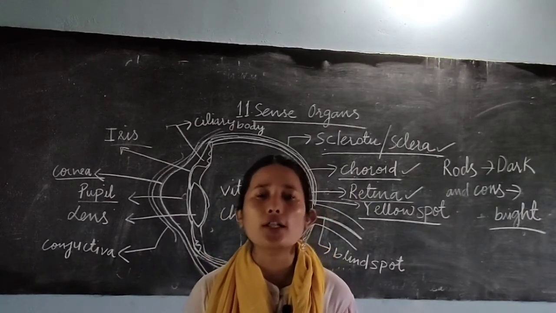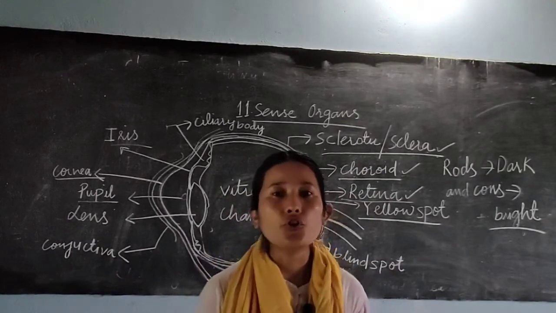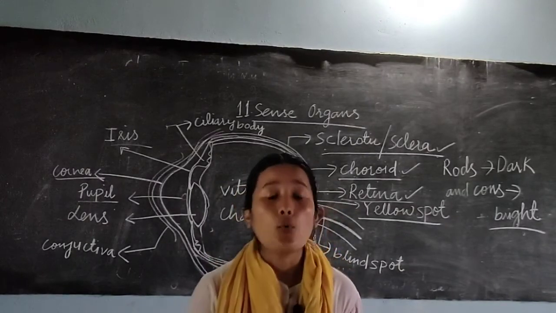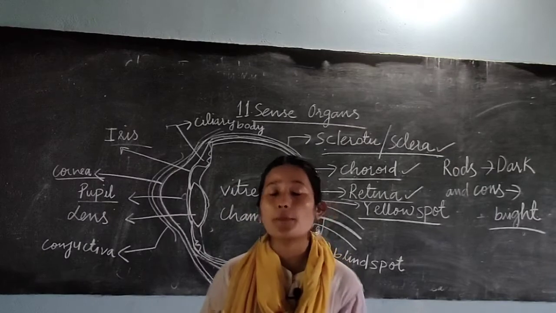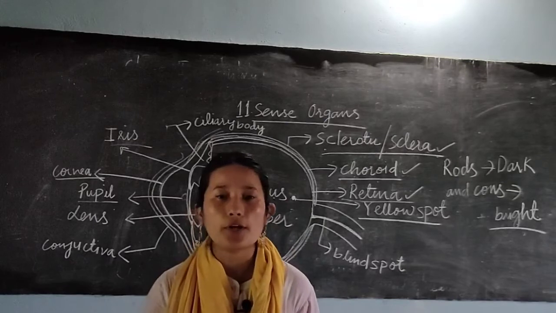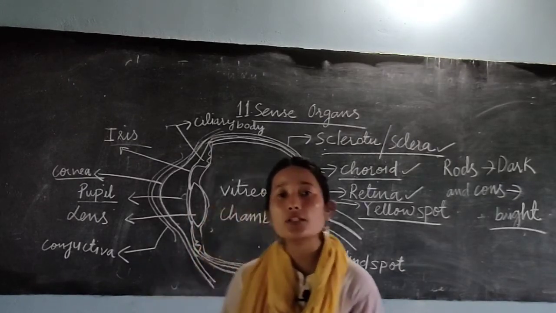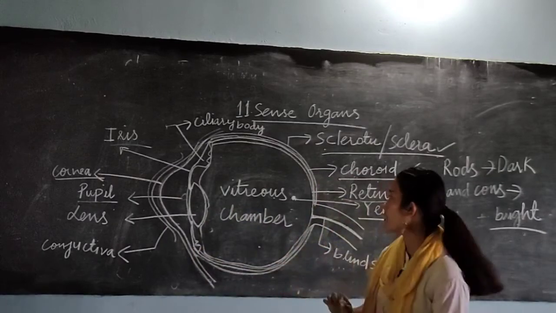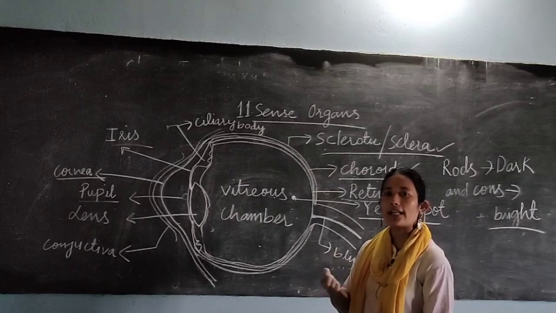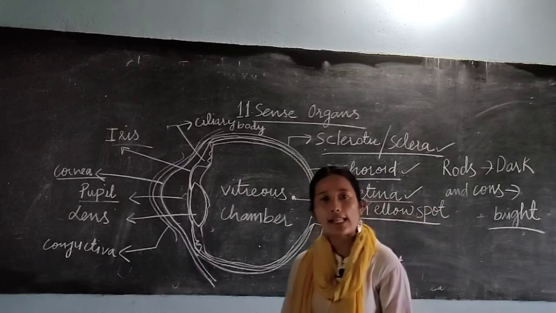And what is the role of a cone cell? The role of a cone cell is to visualize in bright light. That's why, while we are reading a book, we move our eyes up and down, going through the words one by one. The maximum visualization of a bright colored object or in bright light is done by the yellow spot, because here you have cone cells.